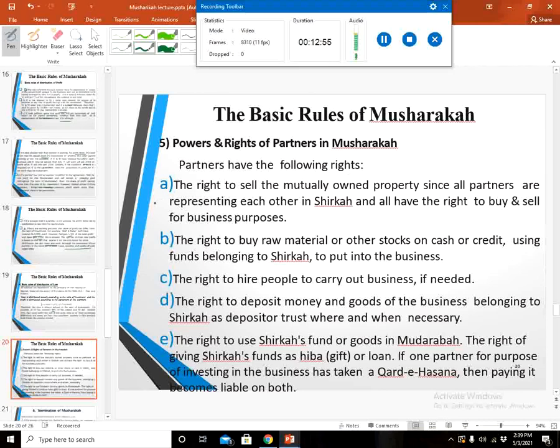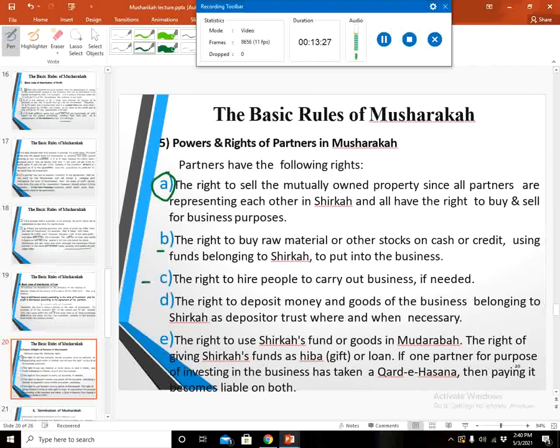Partners have the following rights. Number 1, the right to sell the mutually owned property, since all partners are representing each other in shirakah and all have the right to buy and sell for business purpose. Number 2, the right to buy raw material or other stocks on cash or credit using funds belonging to the musharaka contract to put into the business.